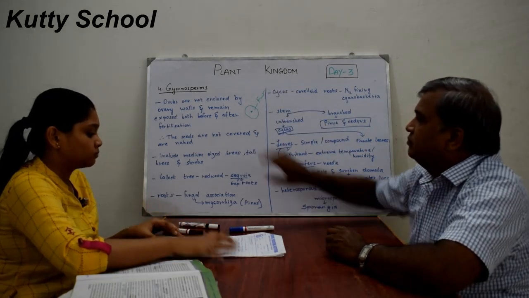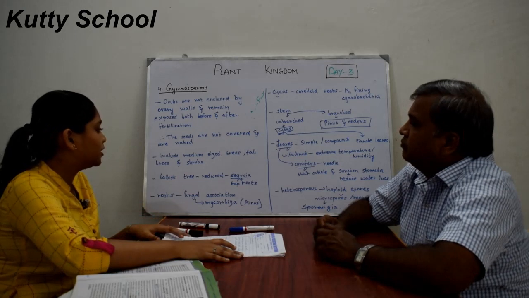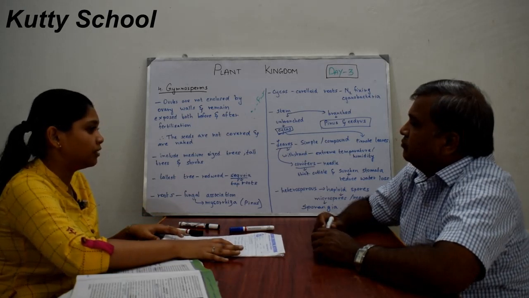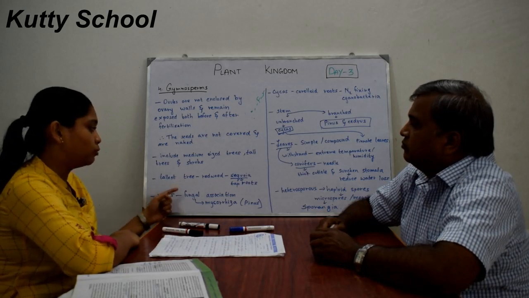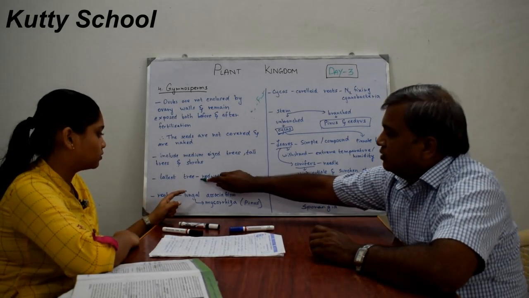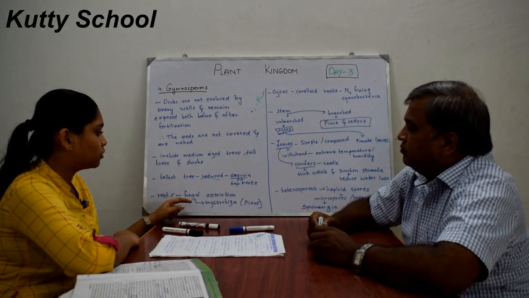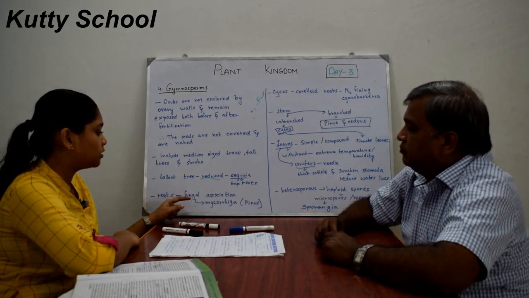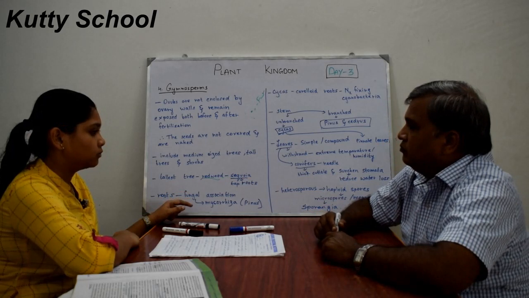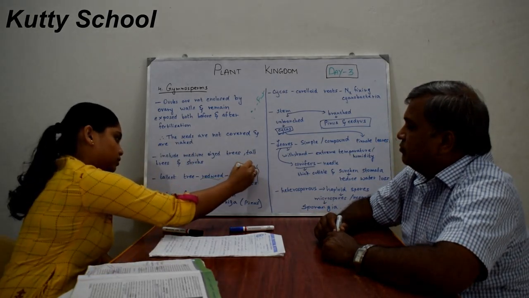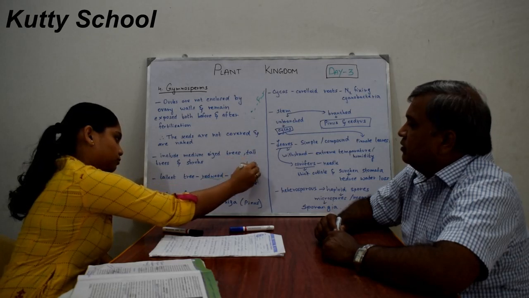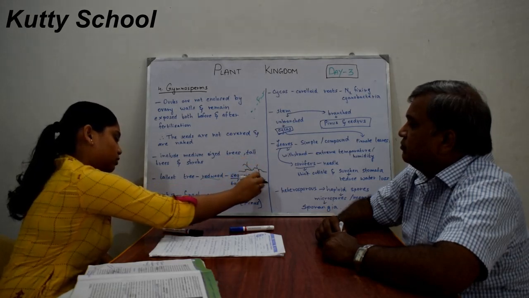So these include all medium-sized trees, tall trees and shrubs. Here the tallest tree species is the redwood tree, which is also known as sequoia. And these trees have tap roots. Tap roots means the root is like this one, with branches like this. So these are tap roots.